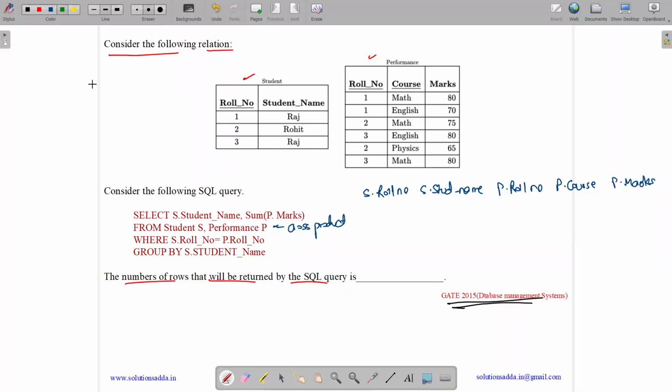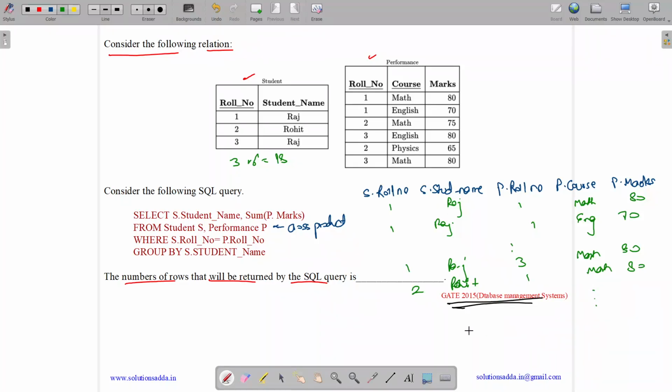Now it will have all entries, like a cross product will have all the possible entries. Here there are 3 and here there are 6, so it will be 3 into 6. We will get 18 entries. Which means this one Raj will be mapped to all these: one math 80, one Raj will be mapped to one English 70, up till one Raj will be mapped to 3 math 80. Then again the same thing will go for 2 Rohit. 2 Rohit will start the mapping from 1 math 80 and go till 3 math 80,